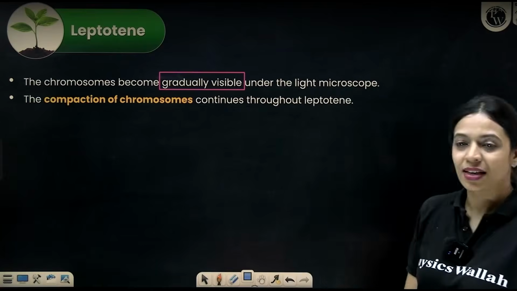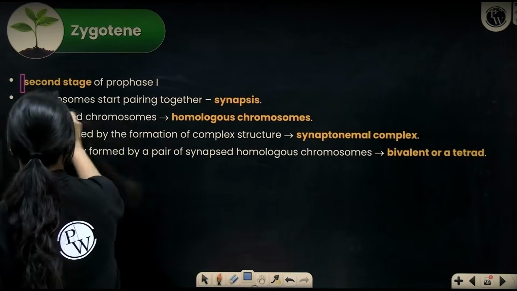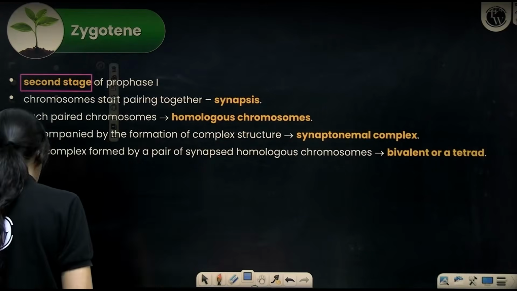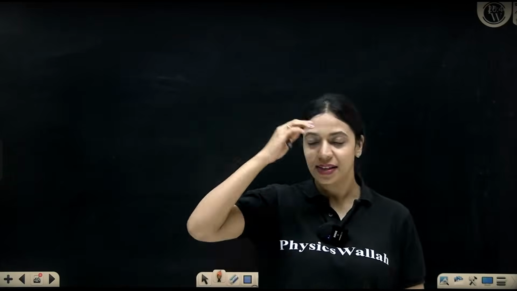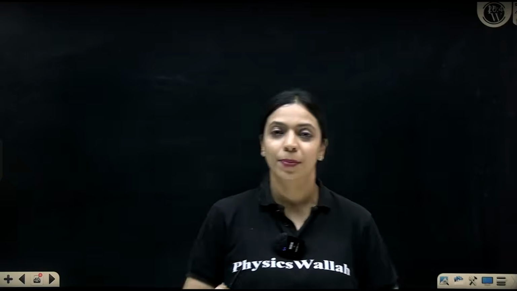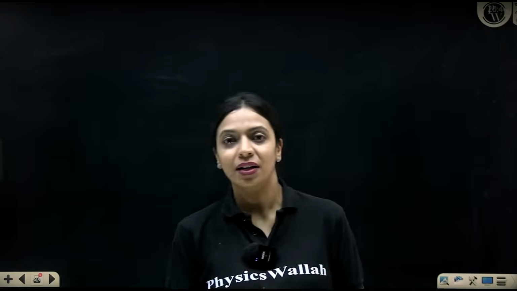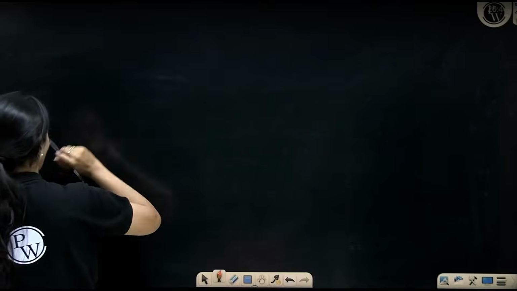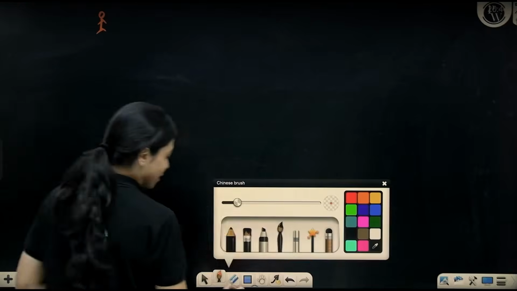The next phase, zygotene, is a very, very important substage of prophase I. It is the second phase. Over here, something very interesting happens which we will need to understand. Okay, so let's say a person has to produce gametes. A person is producing gametes. That's when meiosis will happen. For example, when that person is producing gametes, let's assume that person had parents.